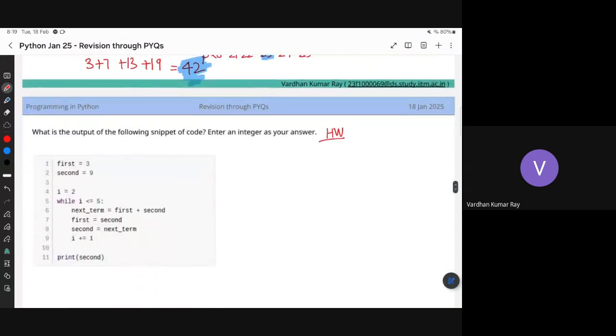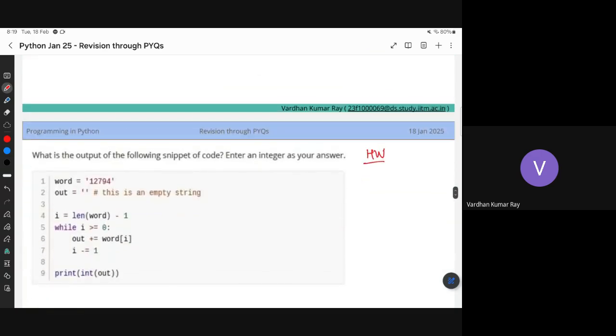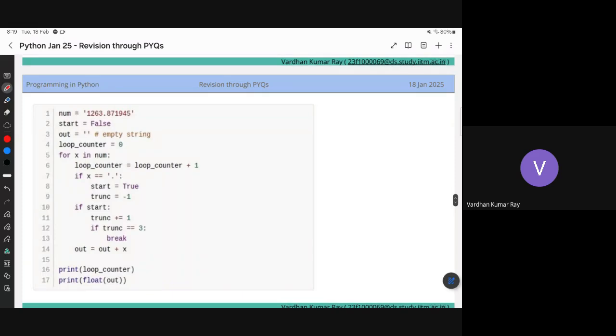So this is a homework question. This is pretty easy, so I think you guys can do it. This is also very easy. So let me do this one. Take 30 seconds to read it first.